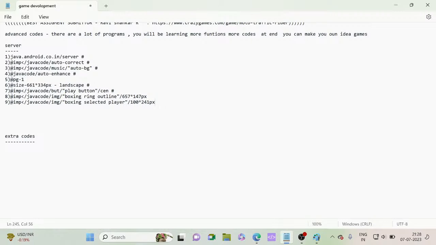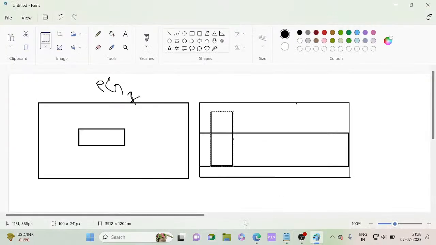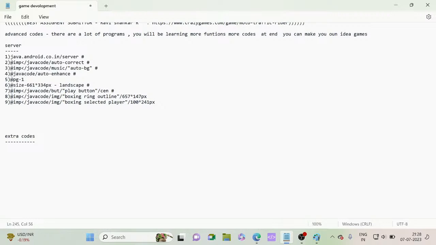So we have given its specification there. Okay, so now let's continue. We have given where it wants to be placed, and now the next one is the 10th one.